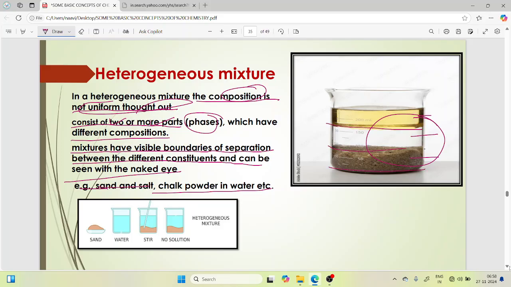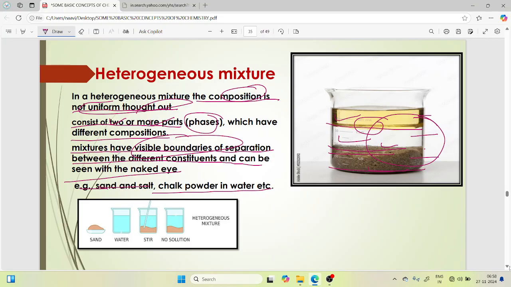We can easily observe the boundary between the two liquids, oil and water, and another boundary between water and sand, with the naked eye.